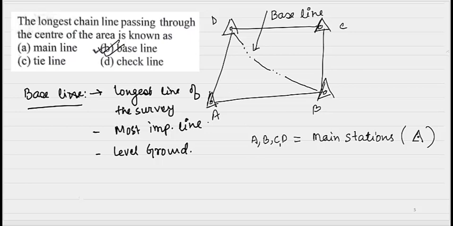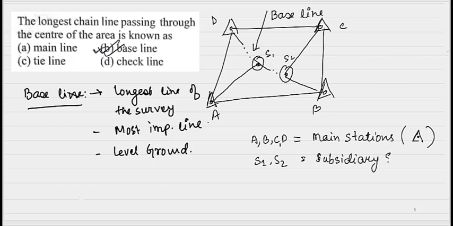And if we do some subsidiary stations here, say S1, S2, not related to the question, this may also be asked in your next examination. So S1, S2 are known as subsidiary stations. Main stations will always cover your entire area, and subsidiary stations are drawn from the main station to the baseline.